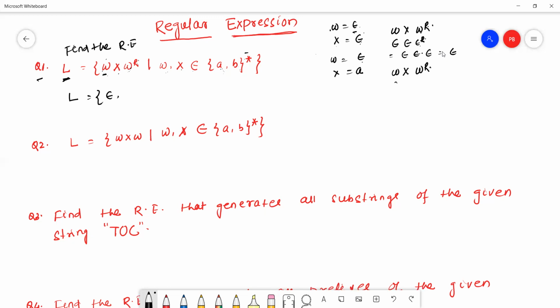W is epsilon, X is A, W^R means epsilon reverse, which gives epsilon. So epsilon A epsilon gives only A. Now W equals epsilon, X equals B. In this case we get epsilon, X which is B, W^R which is epsilon reverse. It will give B.